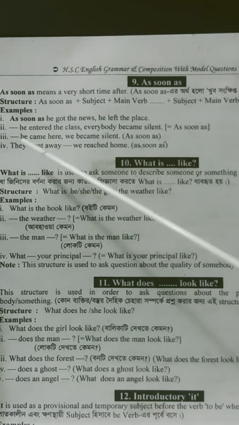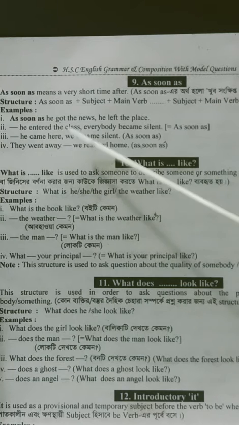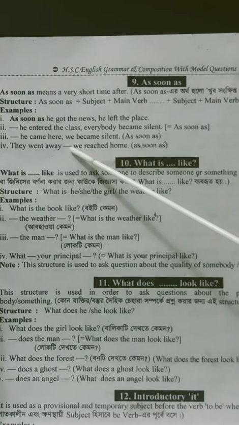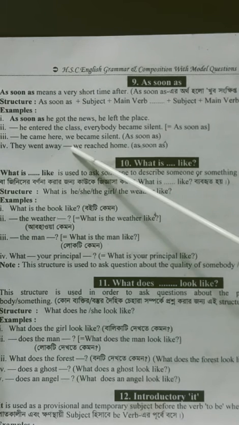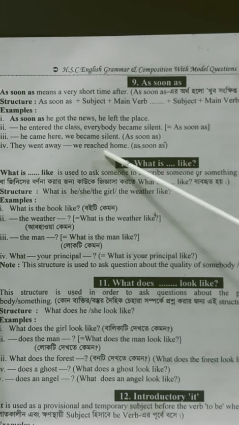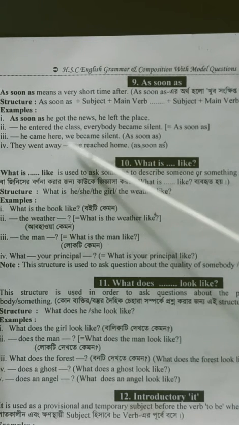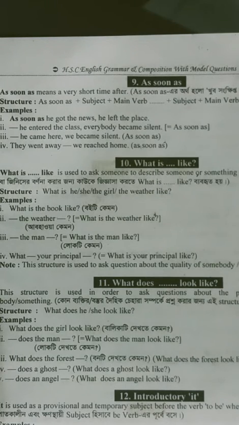"They went away" is also an example of past indefinite, but here the phrase "as soon as" is in the middle. That means the subordinate clause is in the second part of the sentence. "As soon as he reached home." Okay.